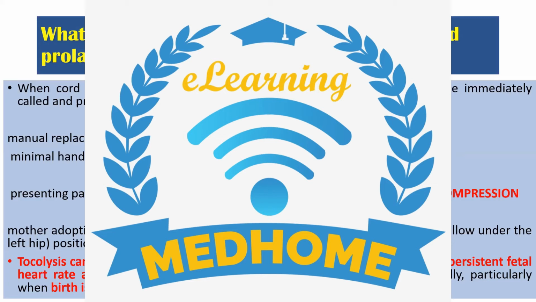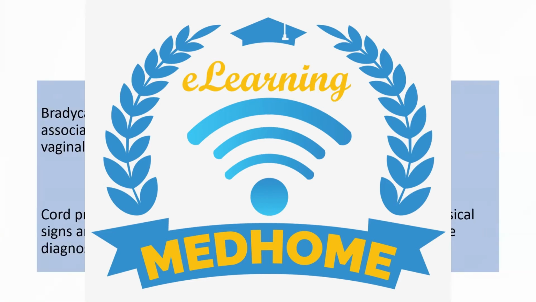Then again, the mother adopts the knee chest or left lateral position, preferably with head down and a pillow under the left hip. This position is important, mostly during transfer also. We will see that. Now here, what is the role of tocolysis, Tahira?